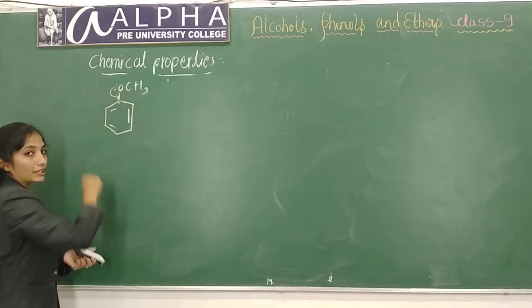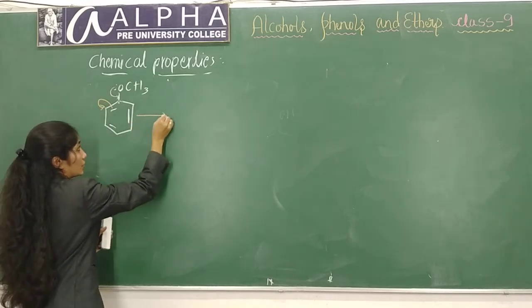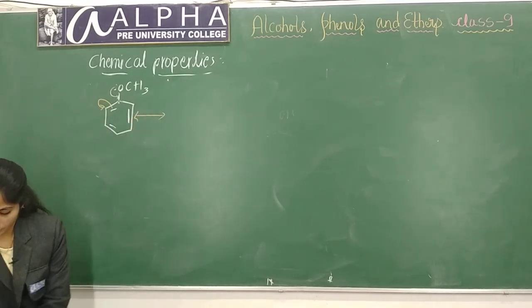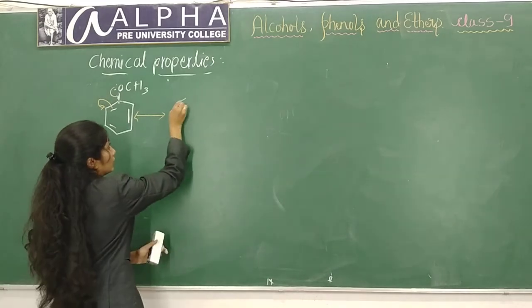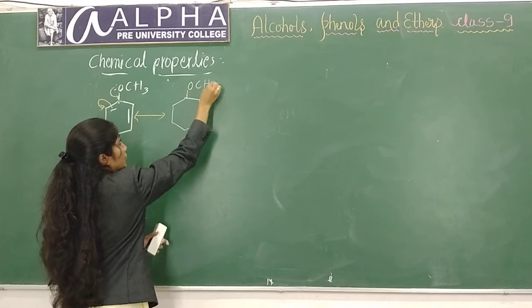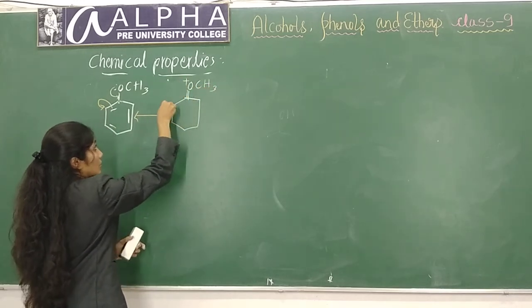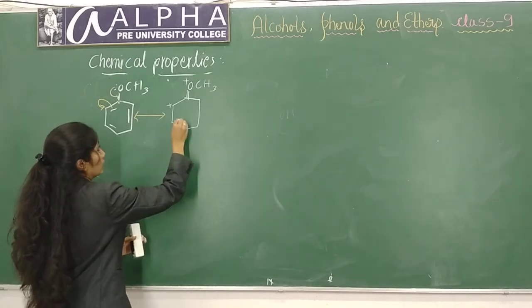This lone pair of electrons will come here and this will go on this carbon atom. This forms the compound like this, OCH3 double bond, plus negative charge here.